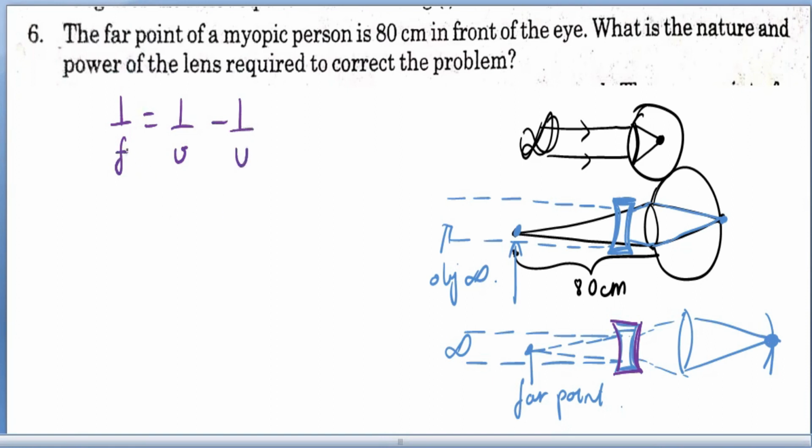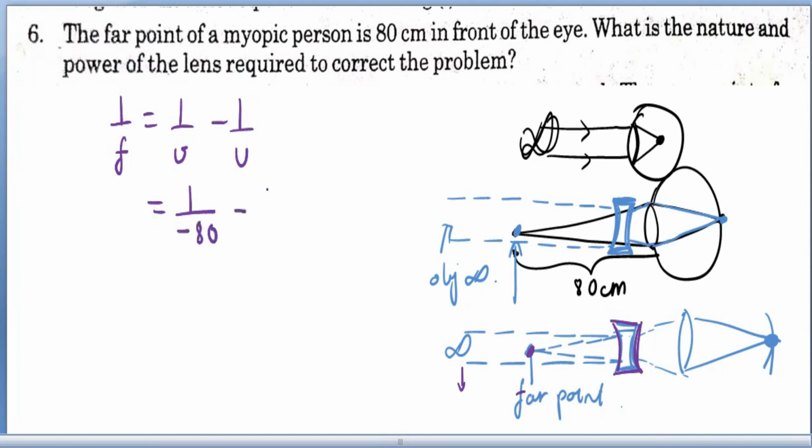Now we need to know the focal length. We know the object distance u is infinity. The image distance v is 80 centimeters, and it is on the left, the same side as the object, so minus 80.